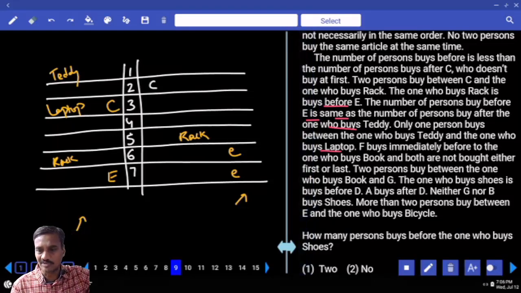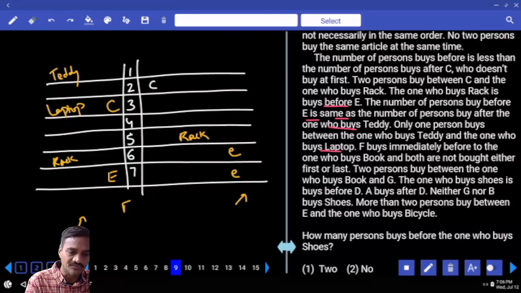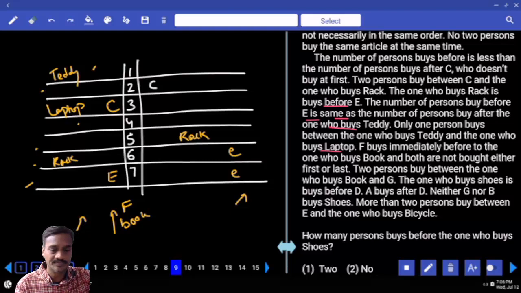F buys immediately before the one who buys a book. F is immediately before the one who buys a book. Isn't it? Now if book is here, F is here. Book is here, F is here. Book is here, F is here. 3 different possibilities. F buys immediately before book, and both are not at the first or the last. F and book cannot be at the first or the last. Hence book cannot be here. And book cannot be here.